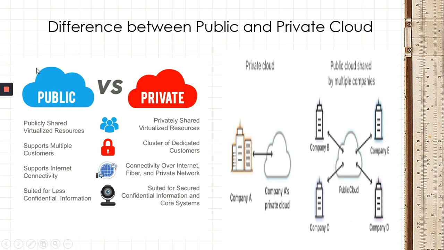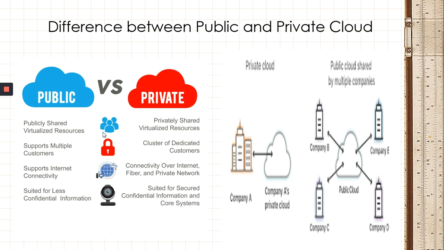Now you can see the left hand side, the difference between the public and private cloud. The blue color will be the public and the red color will be the private. There are four different aspects we can differentiate. Public cloud has publicly shared virtualized resources, available to the public, whereas private cloud has privately shared virtualized resources. Public cloud supports multiple customers, whereas private cloud is a cluster of dedicated customers.